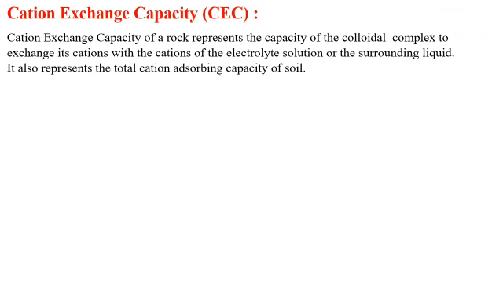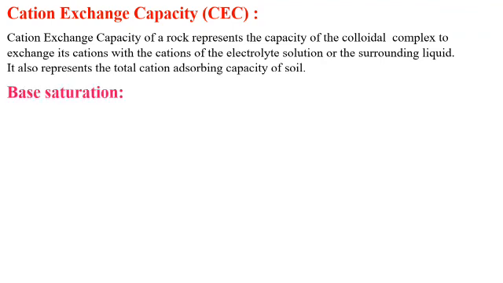Soils with a higher clay fraction tend to have a higher CEC. That means when a soil contains a higher clay fraction, or is a clay soil, its cation exchange capacity is high. And when the soil is organic soil or peat, or organic matter is present in that soil, then that type of soil also has high cation exchange capacity.